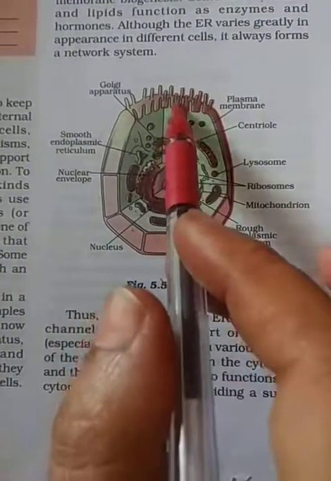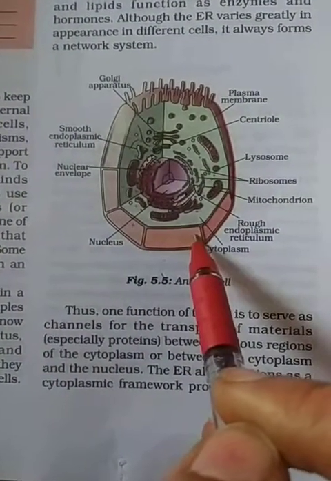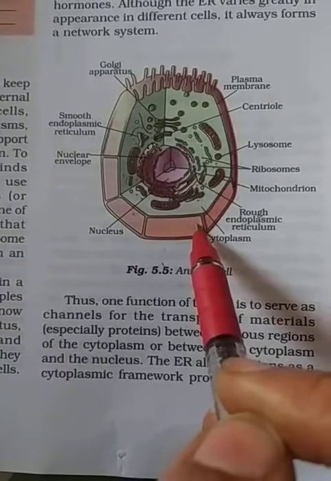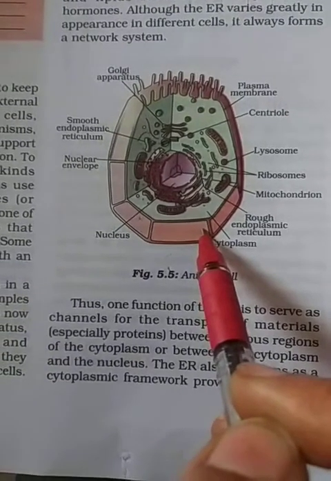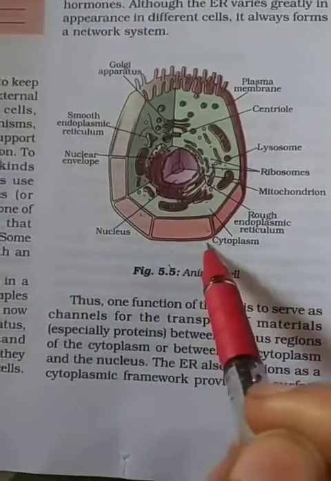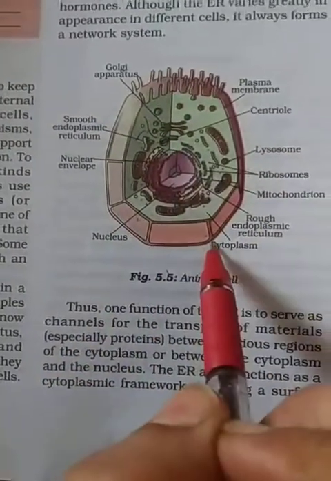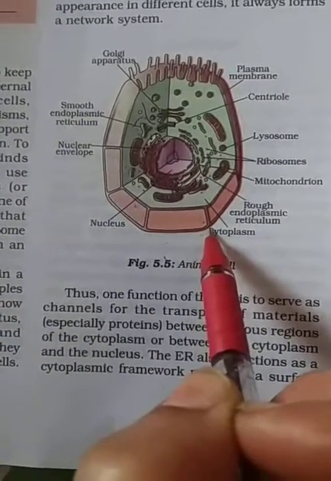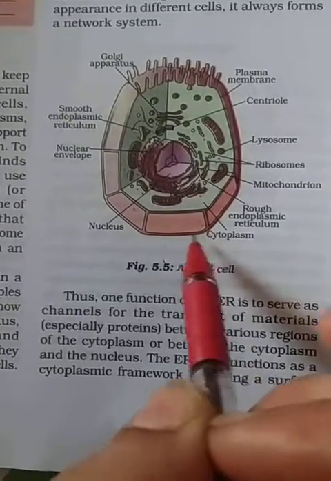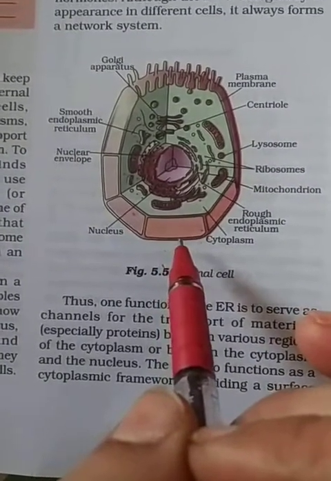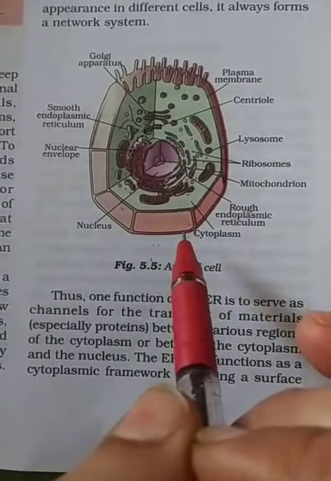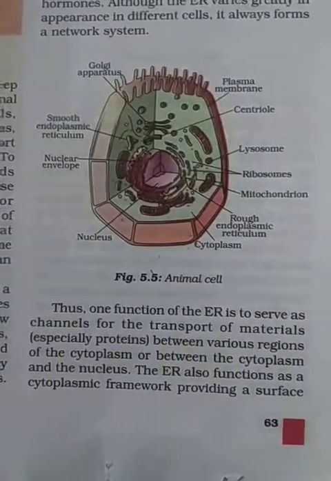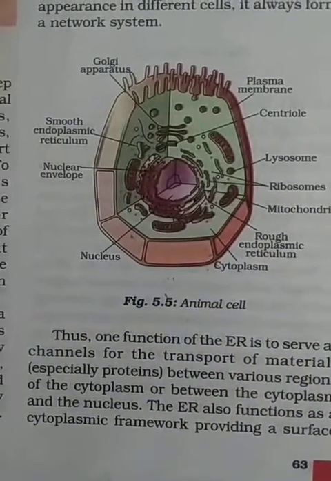This is due to the absence of a cell wall. Animal cell does not contain a cell wall. What is the function of the cell wall? It gives shape and strength to the cell. Cell wall is not present in animal cell. That's why it is irregular in shape. Now, animals share other cellular organelles with plant cells. So, let's discuss the cell organelles present in an animal cell.